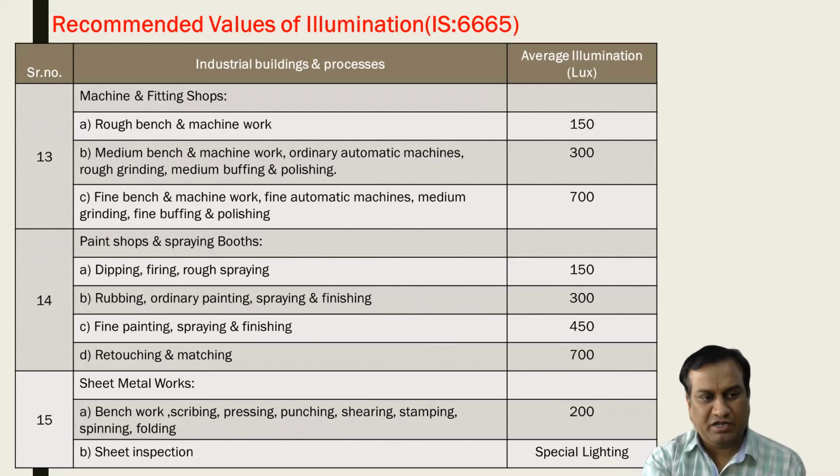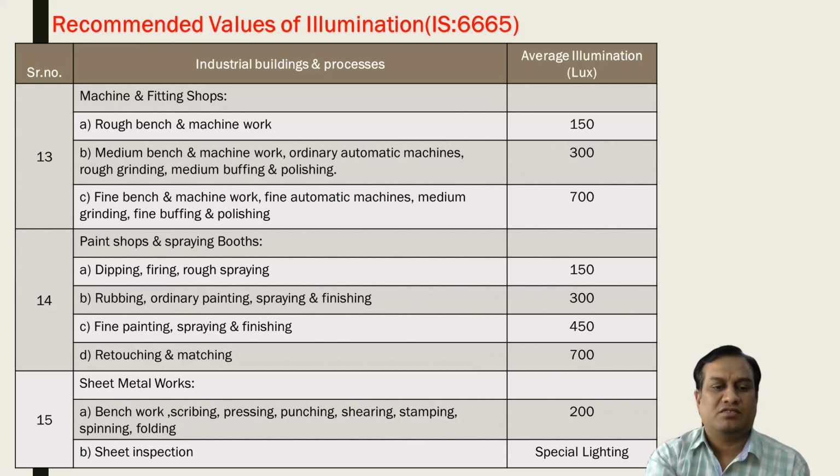Then for the sheet metal works, the bench work, scribing, pressing, punching operations, 200 lux, and sheet inspection requires special lighting and a special lux requirement. So depending on the industrial area, the activity, the operation or the process, the lux requirement is different. You can go through IS 665 for more details. Thank you.